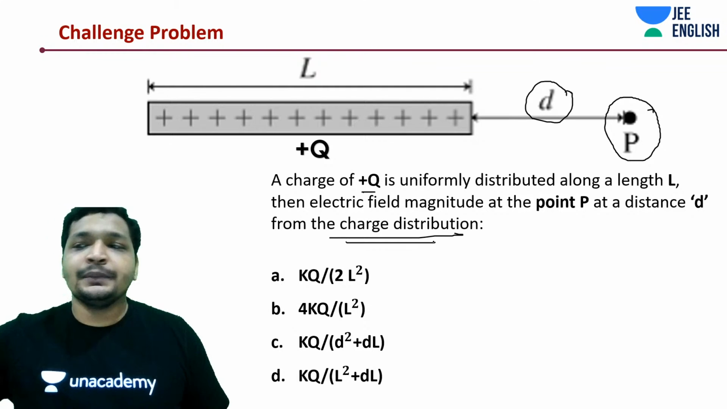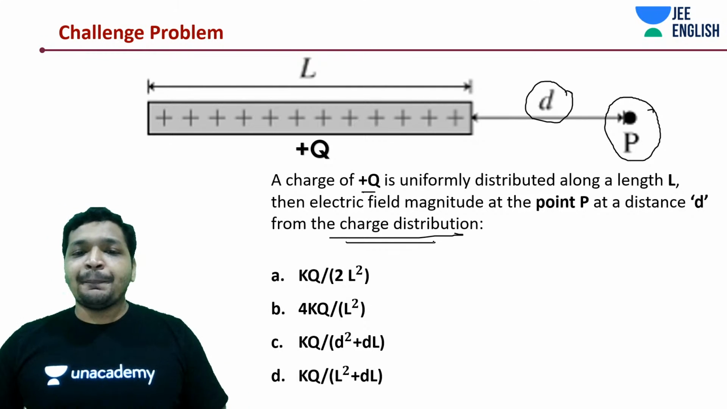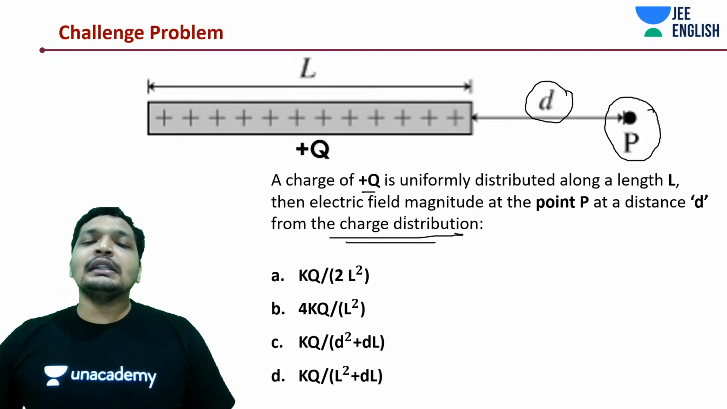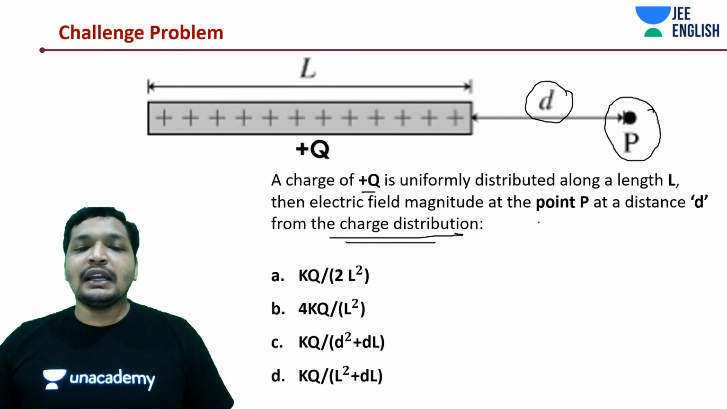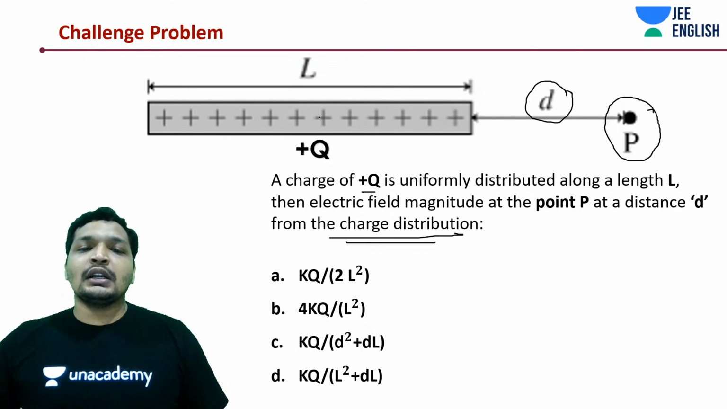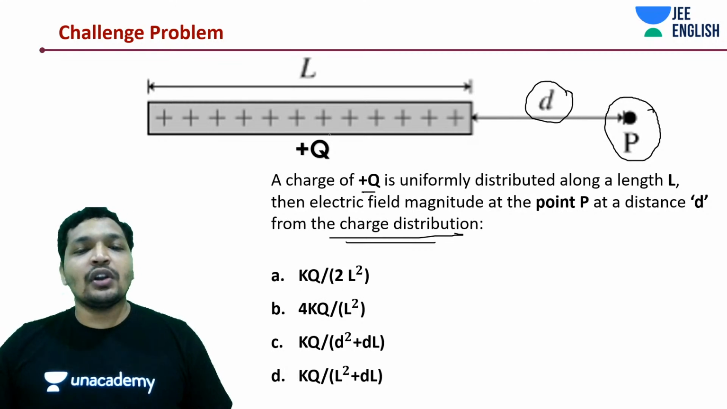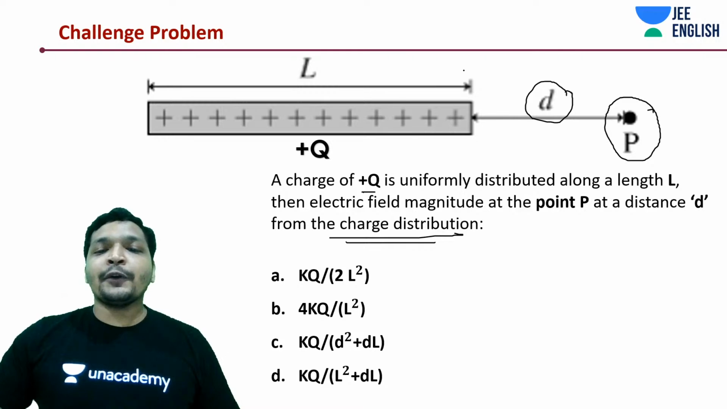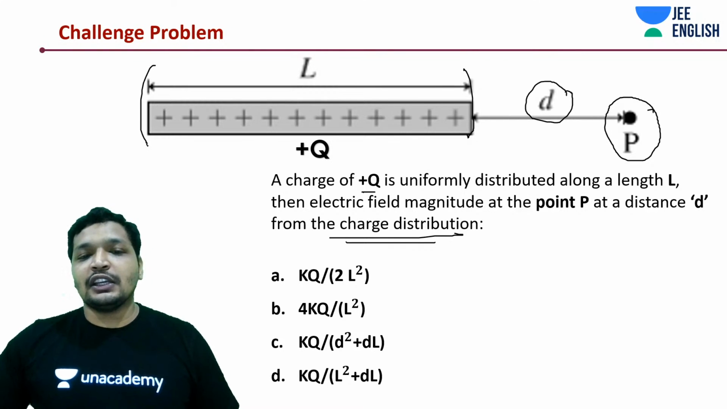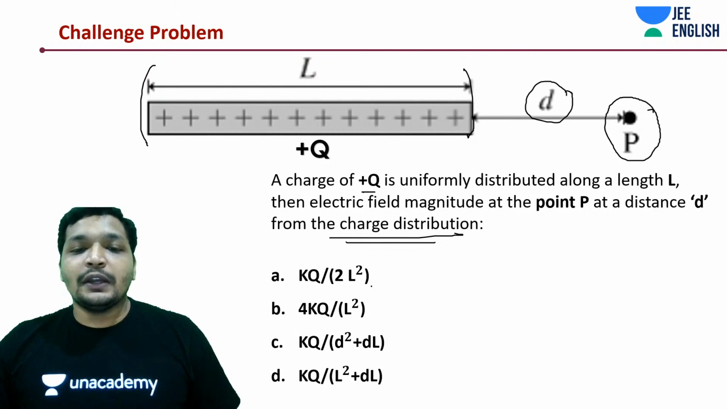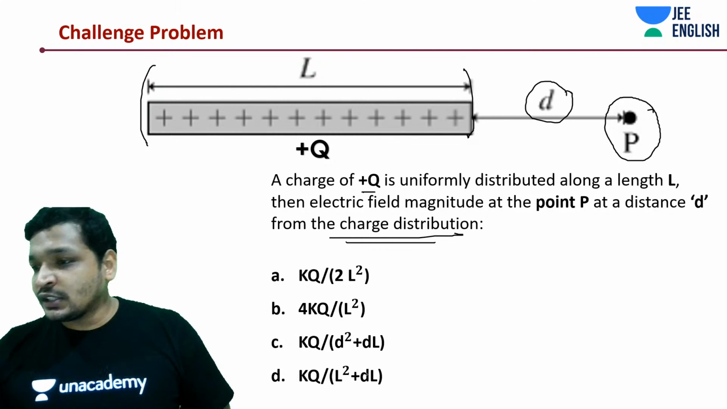I'll get started on this. There is a plus Q charge that is uniformly distributed along a length L. Then the electric field magnitude at point P at distance d from the charge distribution. You can't say it is a point charge. It's not a point charge, and if the distance d were infinite, maybe it would be. You don't have to think very hard, it's kQ by r square, or kQ by d square in this case. But anyway, that option is not given.